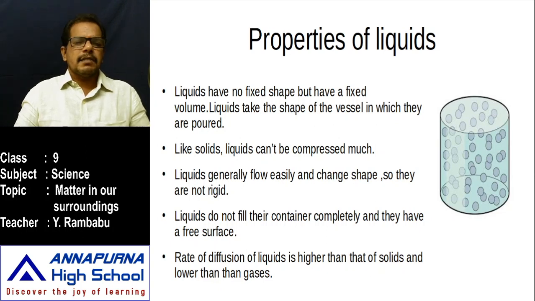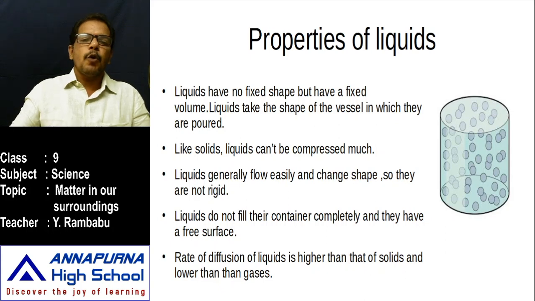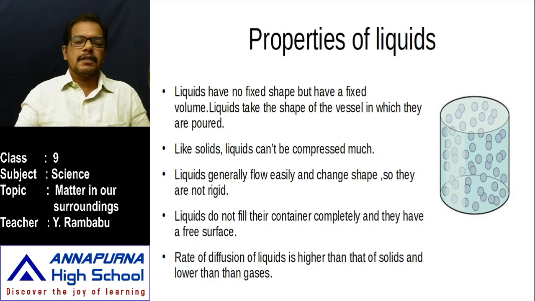And take a liquid, say water or milk, of about 100 milliliters, measured with a measuring jar. First pour this liquid in the first container, cylindrical shaped vessel. That milk takes which shape? Cylindrical shape. And observe its volume, mark the volume, it is at 100 milliliters.